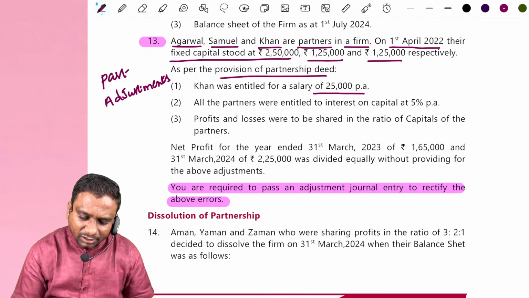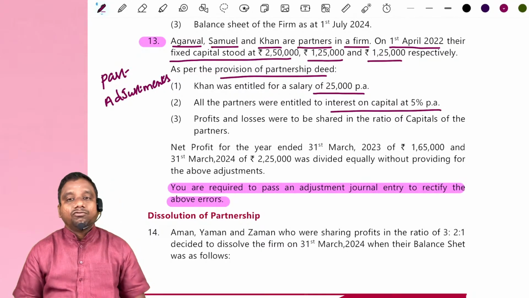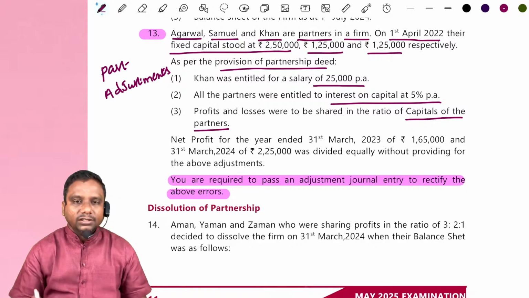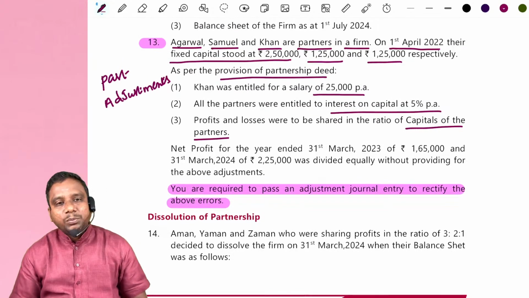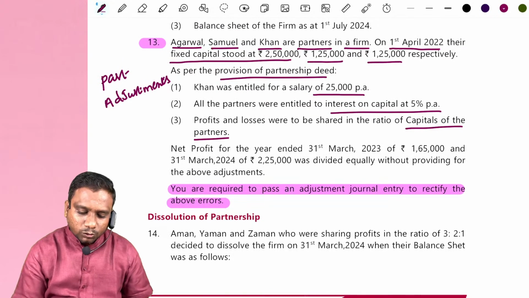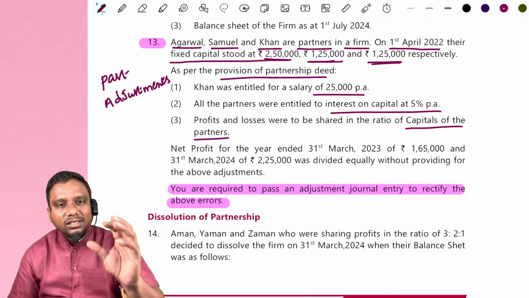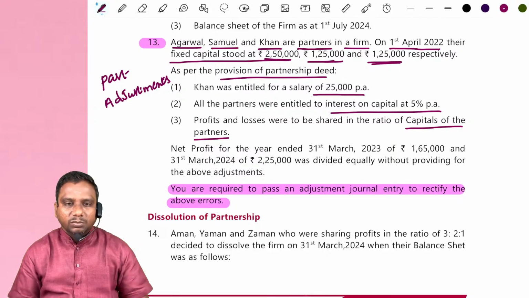All the partners were entitled to interest on capital at 5% per annum. Profits and losses were to be shared in the ratio of capitals of the partners. What is the capital ratio? 2.5 lakh, 1,25,000 and 1,25,000. These are the provisions in the partnership deed.